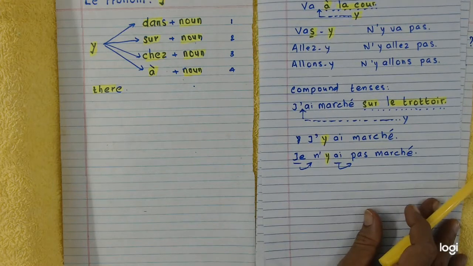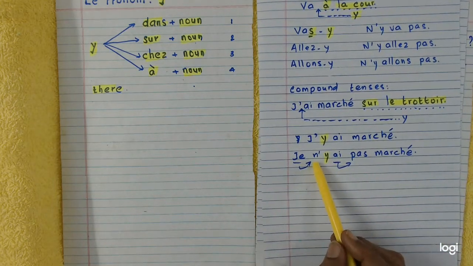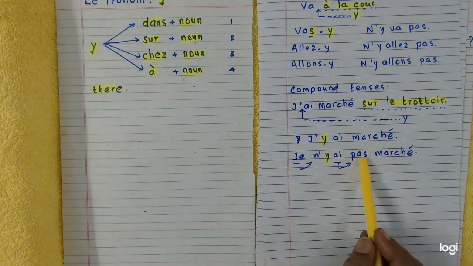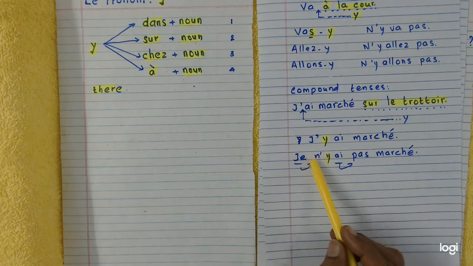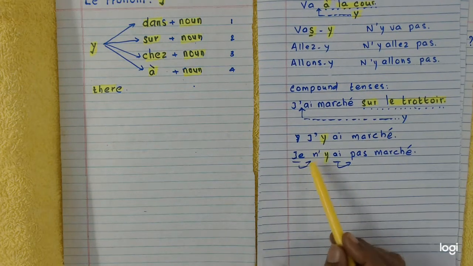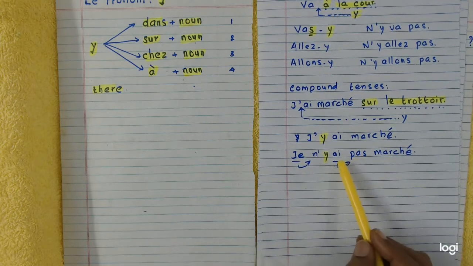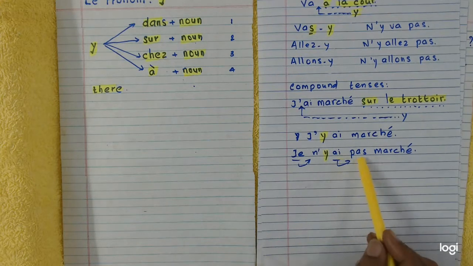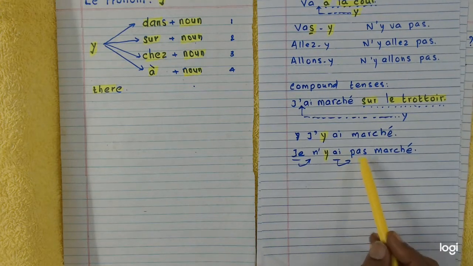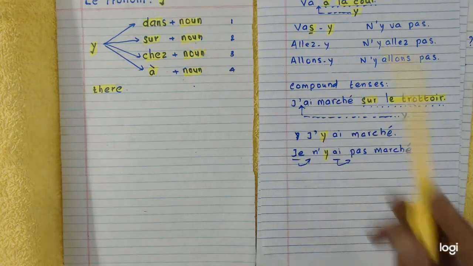And don't ever teach your children that ne is added before the verb and pas is added after the verb. This is a wrong method of teaching. You must always teach them that ne is added after the subject, pas is added after the verb. If it is a compound sentence, pas is added after the auxiliary verb. This is how we must teach. This is the end of this pronoun y.